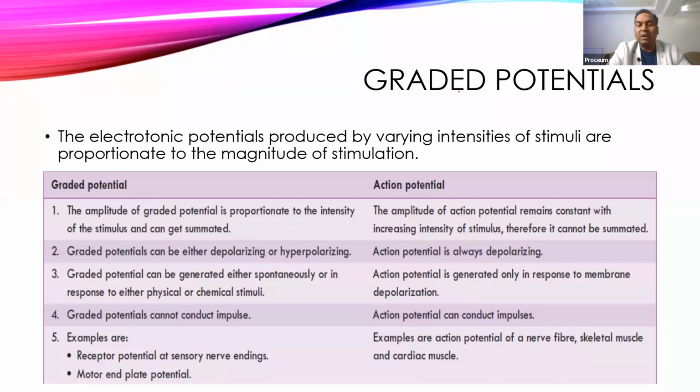The next important property is that a graded potential cannot conduct the impulse, because as it moves from one direction to the other, its intensity starts decreasing. While action potential is one of the tools to conduct the impulse by the nerve. So why? Because it is conducted in a non-decremental fashion.